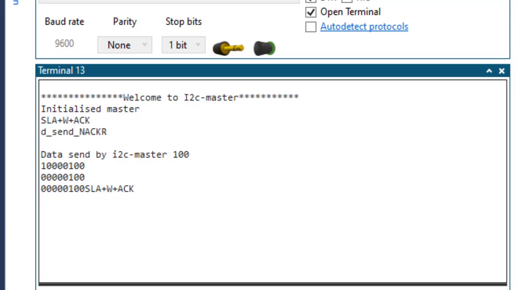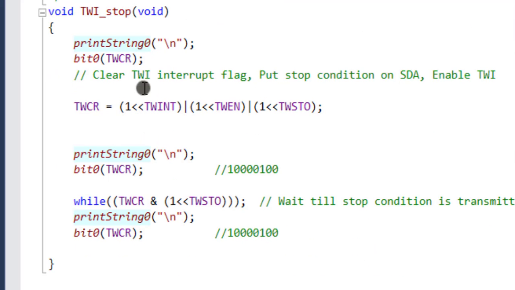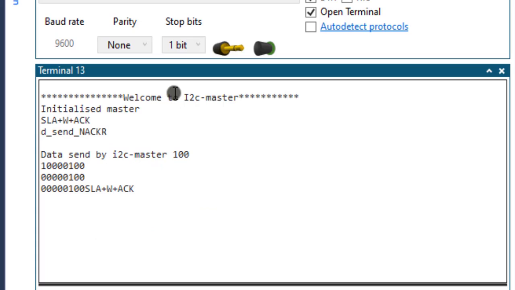Okay, these are the binary bits of the TWCR inside my stop. So I have printed the control register and I have set TWINT, TWE and TWSTO. Then I printed this register in its binary form, and then inside, after the while loop, I also printed it. So you can see here my TWINT bit is not set to 1 here, and I am not getting this.